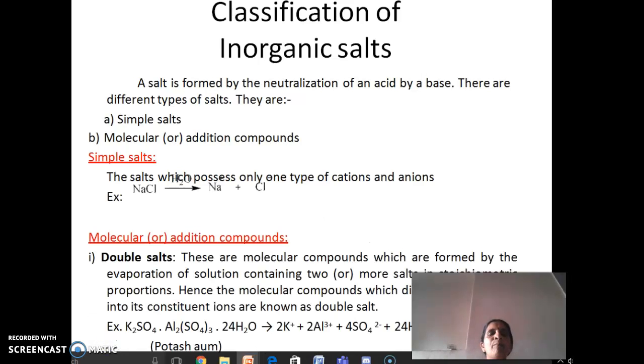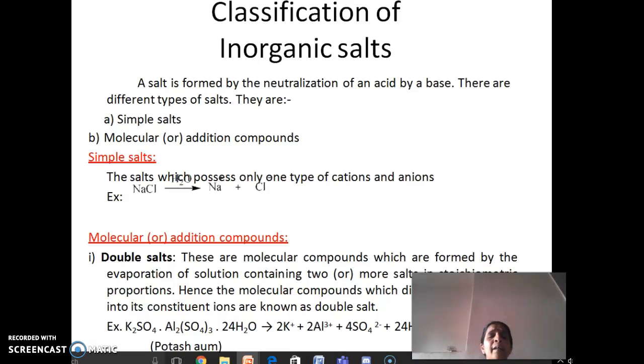If we take up the classification of inorganic salts, a salt is usually formed by the neutralization of an acid or a base, and there are different types of salt. The first one is simple salt, the second one is molecular addition compound. Simple salts are salts which contain only one cation or anion. For example, sodium chloride mainly contains sodium and chloride ions.